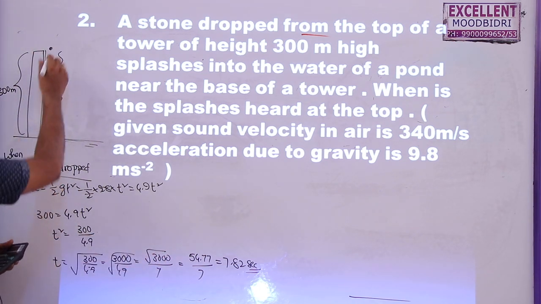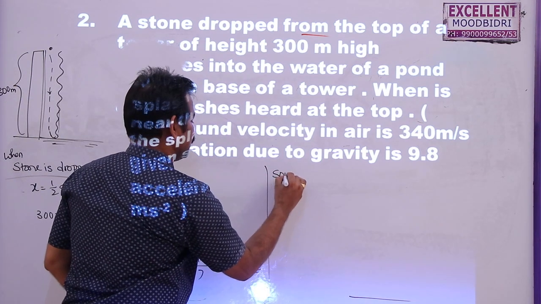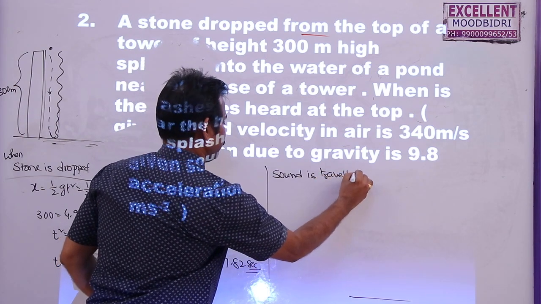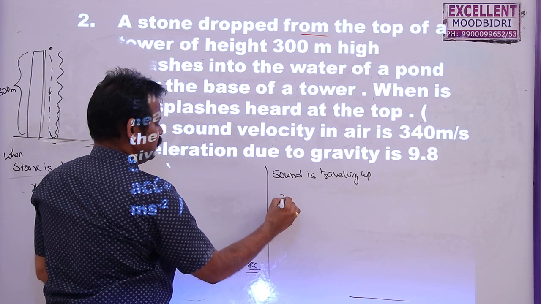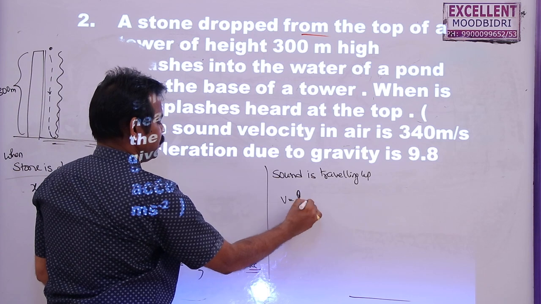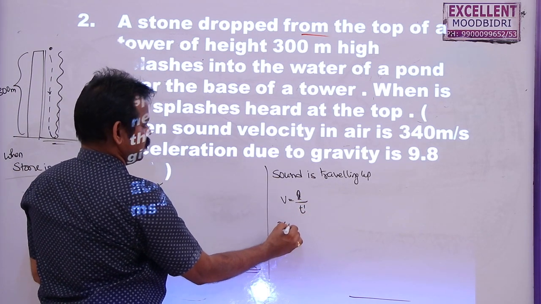For the sound to reach, now in the second step, when the sound is traveling up, we will write velocity of the sound is equal to distance by time t dash. Velocity of sound is 340.